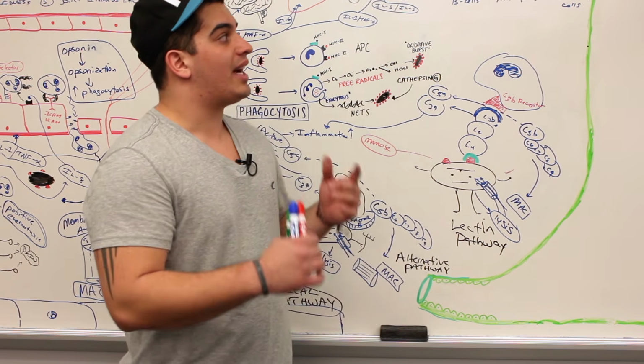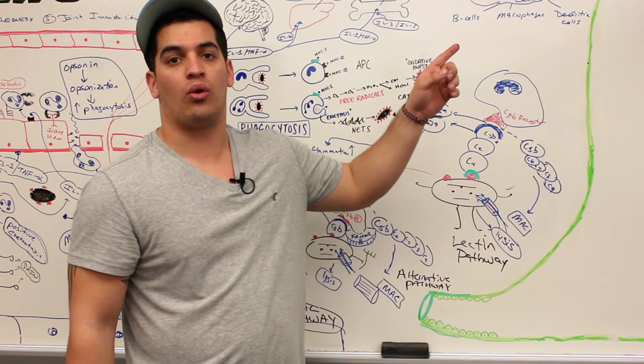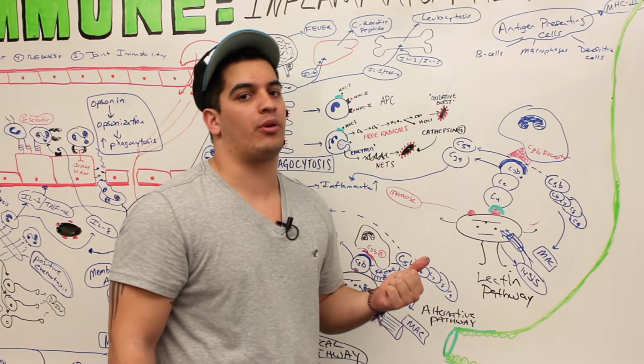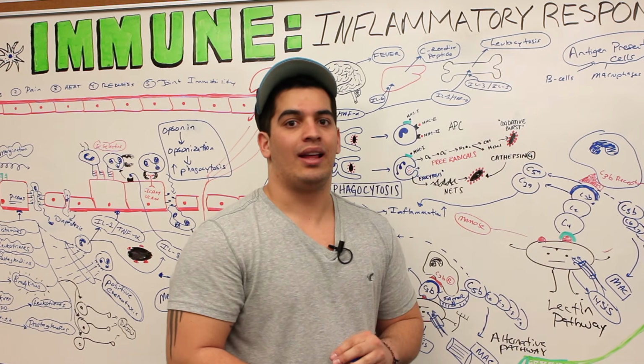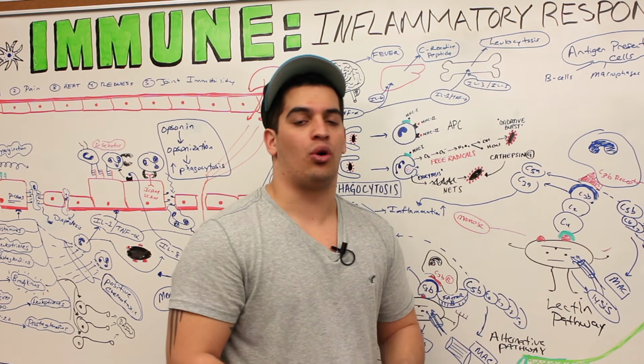All right, in our next video, I want you guys to click up in the right corner here. We're going to continue our inflammatory response, looking more specifically at another part of the innate immune system, that being interferons and toll-like receptors.